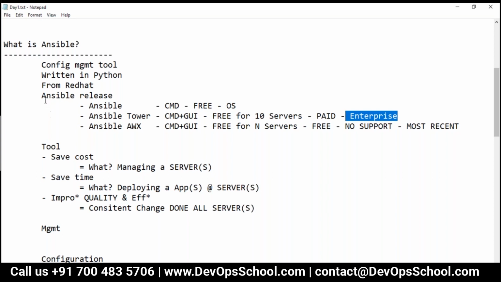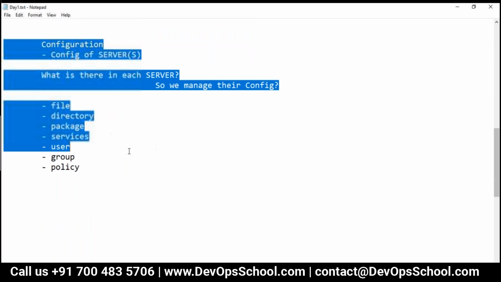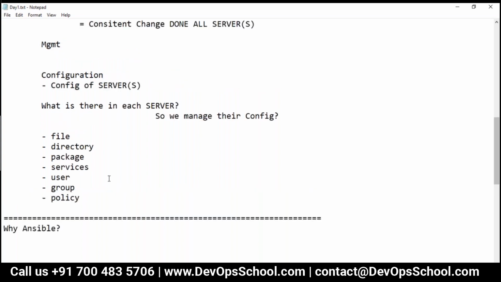Okay, so now we have understood at a high level what Ansible is, and why we call it configuration management. Now the next question I have in my mind is, why Ansible? We know what Ansible does, but why should we use it? There must be some reasons for it.